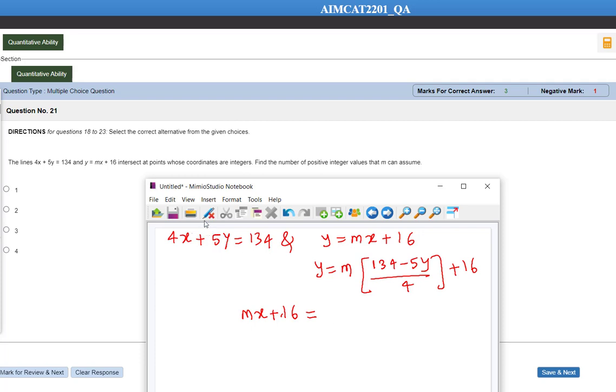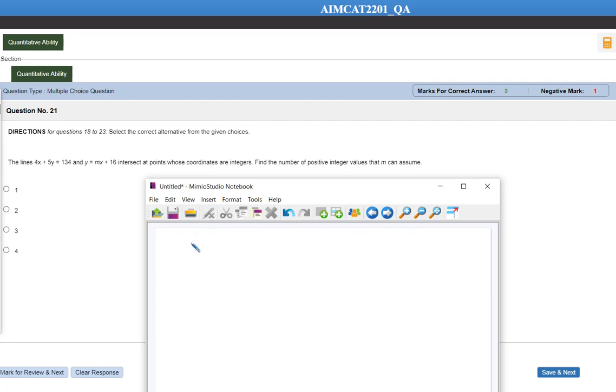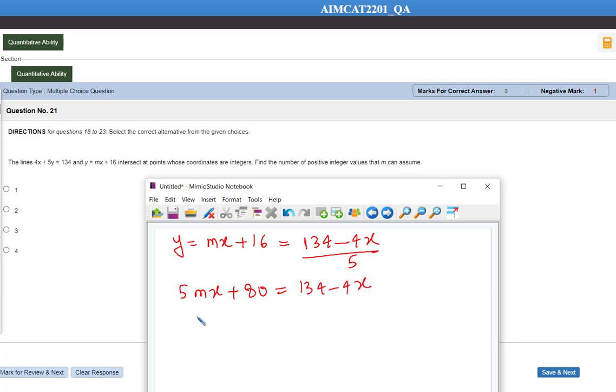What we'll do is, let's do a fresh start here. Now we know y is equal to mx plus 16, and from the first equation the value of y is how much? 134 minus 4x divided by 5. So let's do cross multiplication. So 5mx plus 80 is equal to 134 minus 4x. So this becomes 5mx plus 4x is equal to 54.